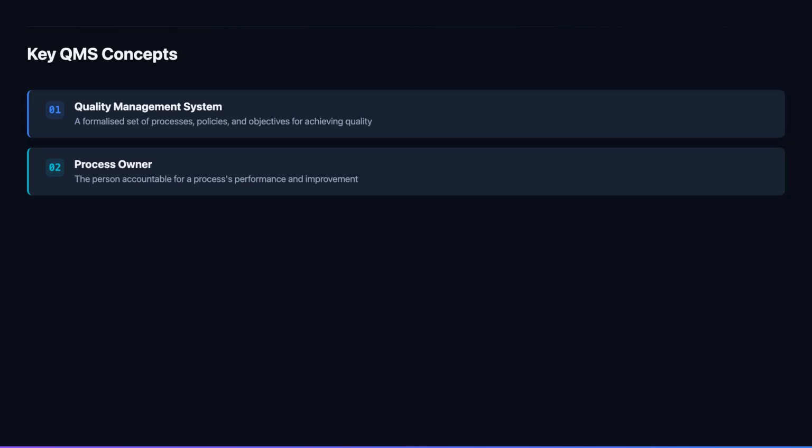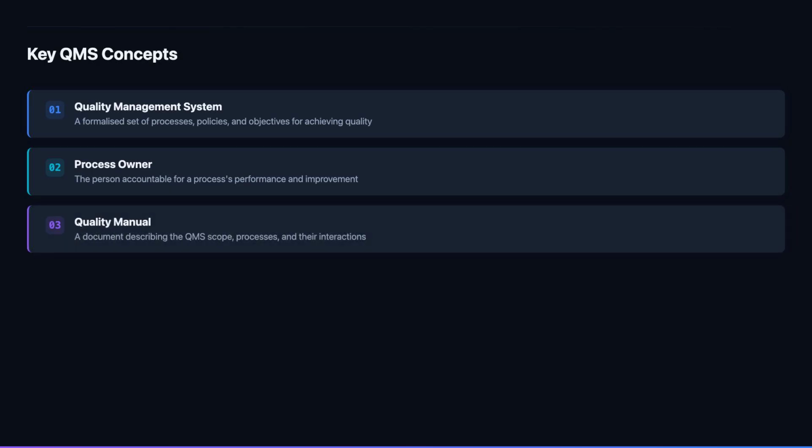Although ISO 9001:2015 no longer mandates a quality manual, many organizations still maintain one as a useful reference document. A quality manual typically describes the scope of the QMS, references the documented procedures, and explains how the organization's processes interact. It serves as a roadmap for auditors, new employees, and management alike.